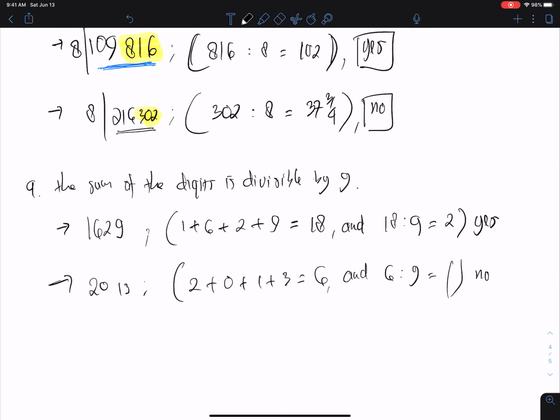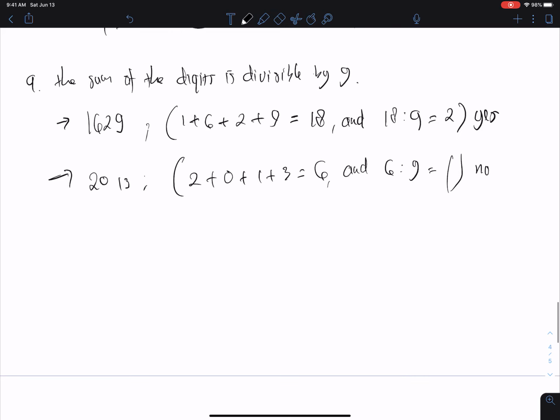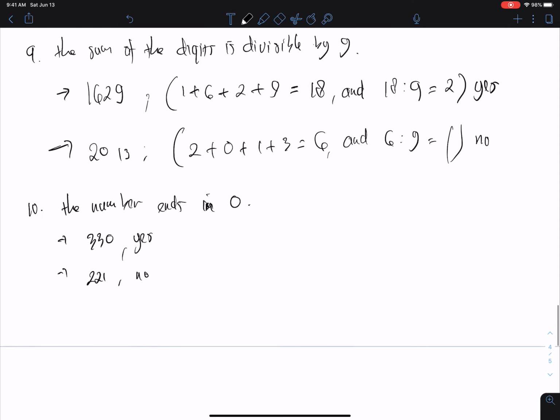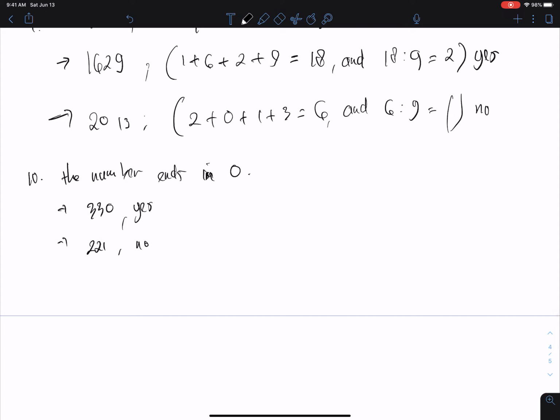Okay, and then after 9, which number is divisible by 10? The number ends in 0. For example, this one is quite easy, 330. Definitely this is divisible by 10, so this one is yes. But a number like 221, this one definitely is a no. It's quite easy to check divisibility by 10. You just need to check whether the last digit is 0 or not.